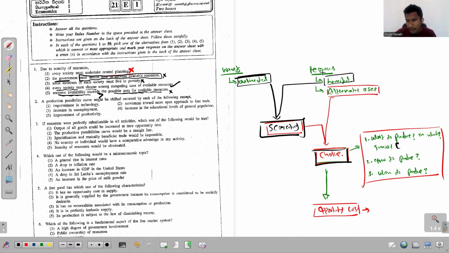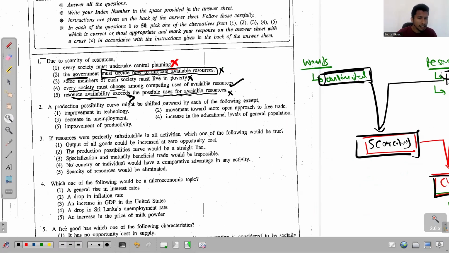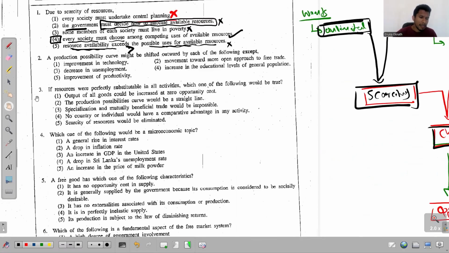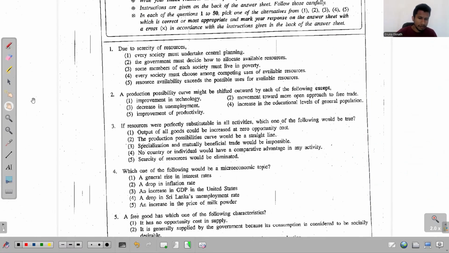The limited resources we compare with the unlimited ones. So that's what happens, right? So this fifth one doesn't have a meaning. So the answer has to be the fourth one, right? The second one. So the second one says,